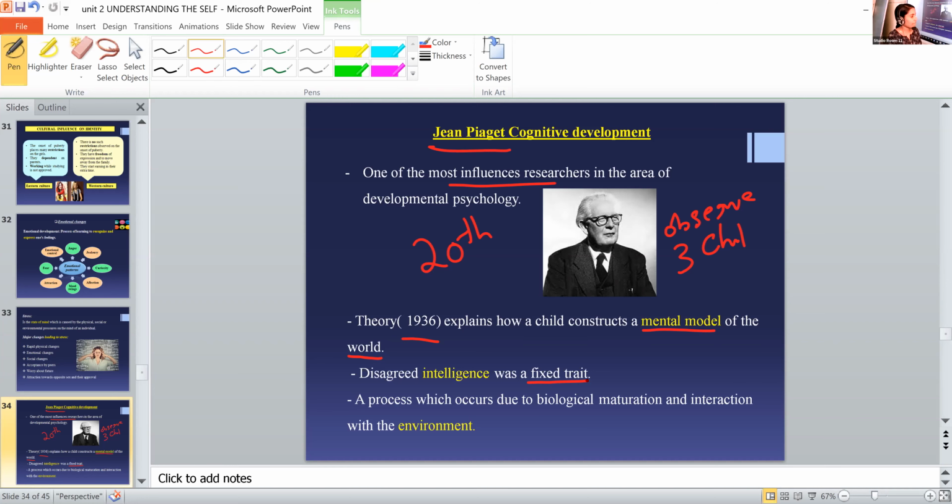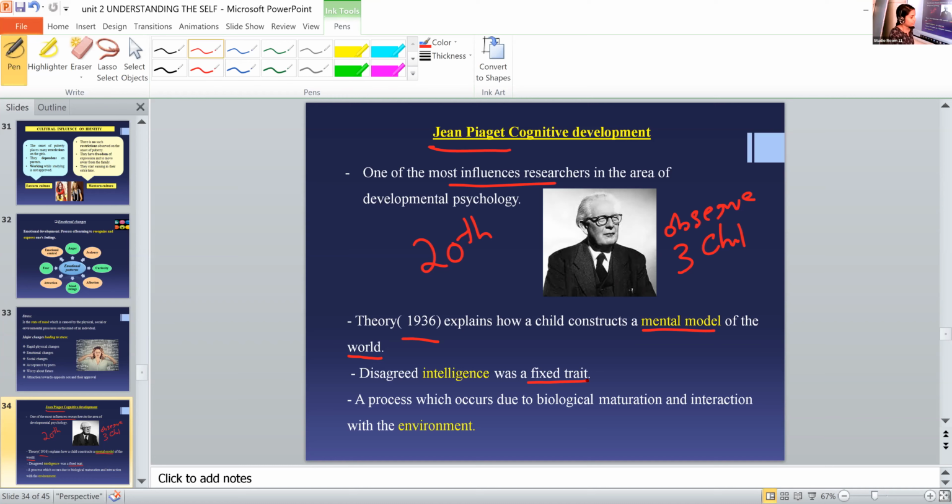So Jean Piaget disagreed that intelligence was a fixed trait. He developed the cognitive development theory in 1936, and he observed his own three children to examine how their thought process changed with age.